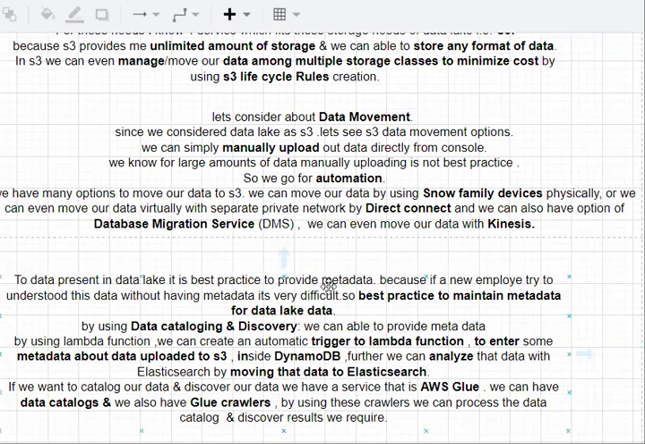Elasticsearch. So here you need to remember a few points for data catalog and discovery. The best practice is to maintain the metadata for your data lake data. For that, one option is you can create automatic Lambda triggers whenever data is uploaded to S3.